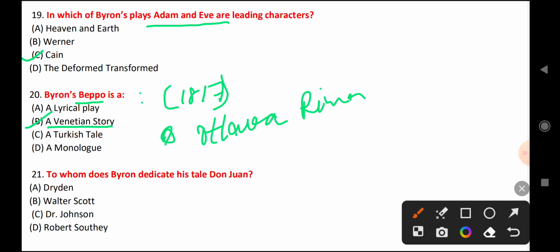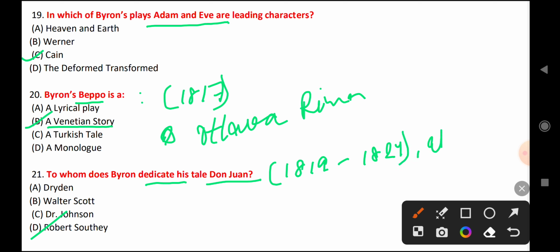Next question is, to whom does Byron dedicate his tale Don Juan? Don Juan is one of his most famous works. This work is dedicated to Robert Southey. This work was written between 1819 and 1824. It is an epic poem in 17 cantos.